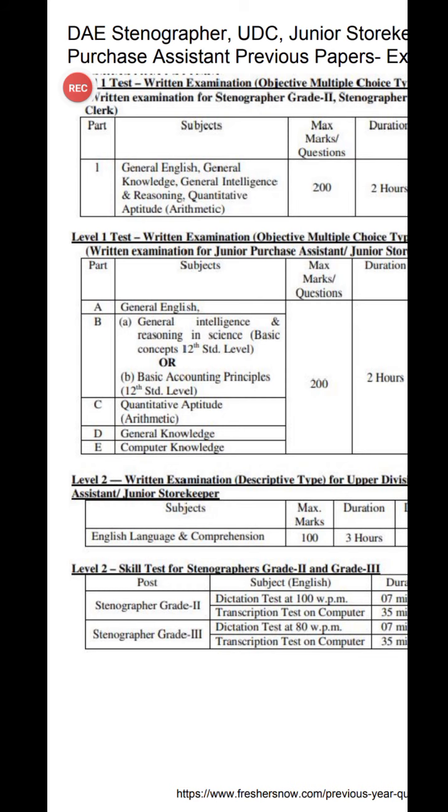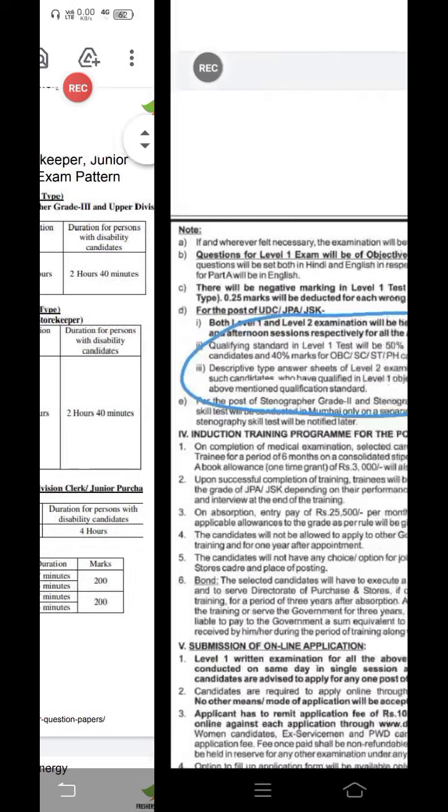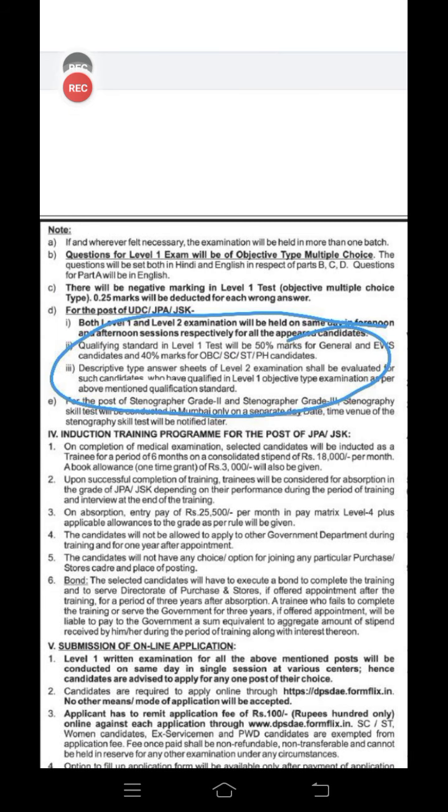Someone wrote that both levels will be held on the same day, yes, that's why I'm telling you. For general and EWS candidates it is 50 marks; last time it was 50 for tier 1, and now they are given 50%.